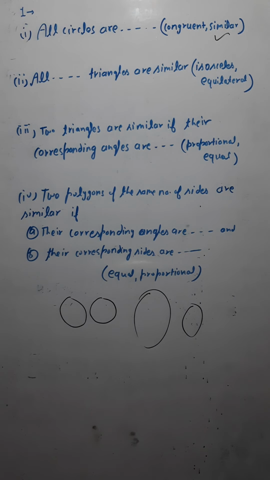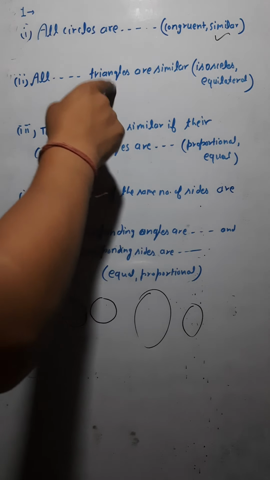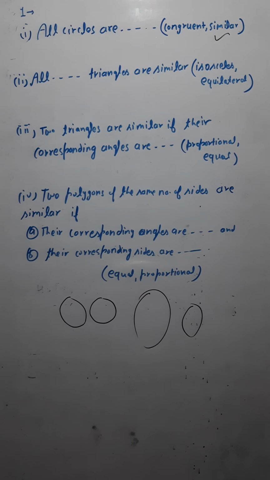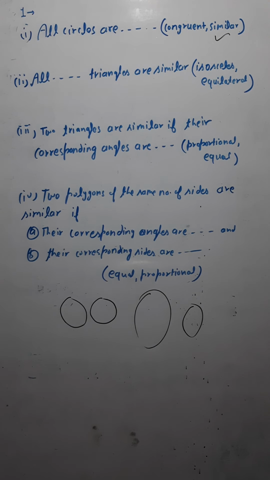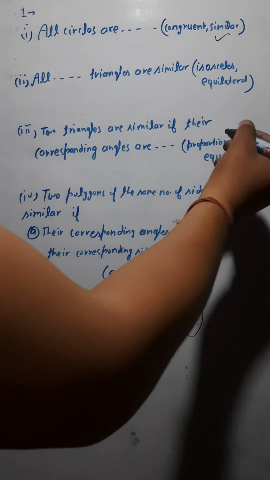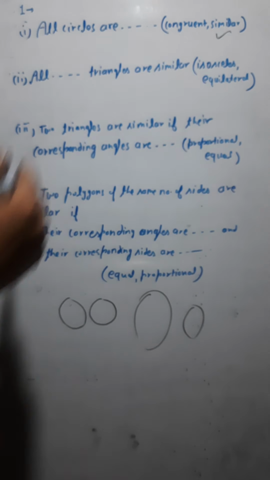Okay. Next question. All dash triangles are similar. Just tell me this one question. What would come here? Which triangles are similar? If you see, isosceles or equilateral triangle.